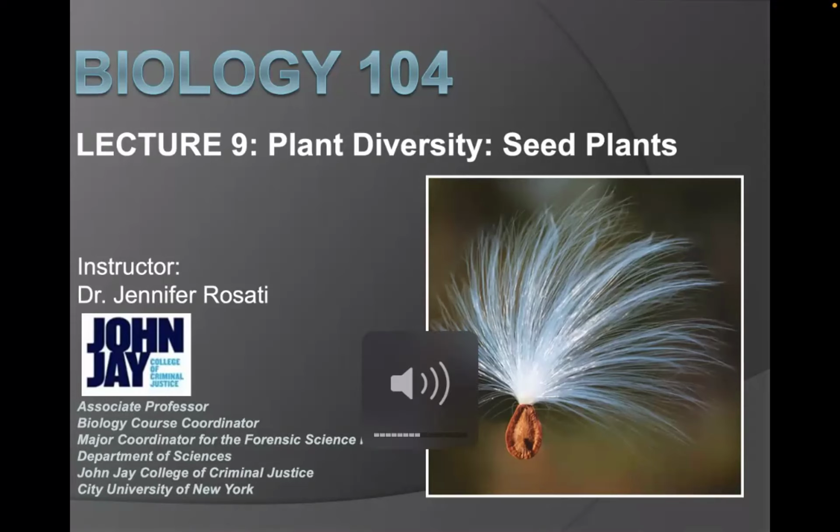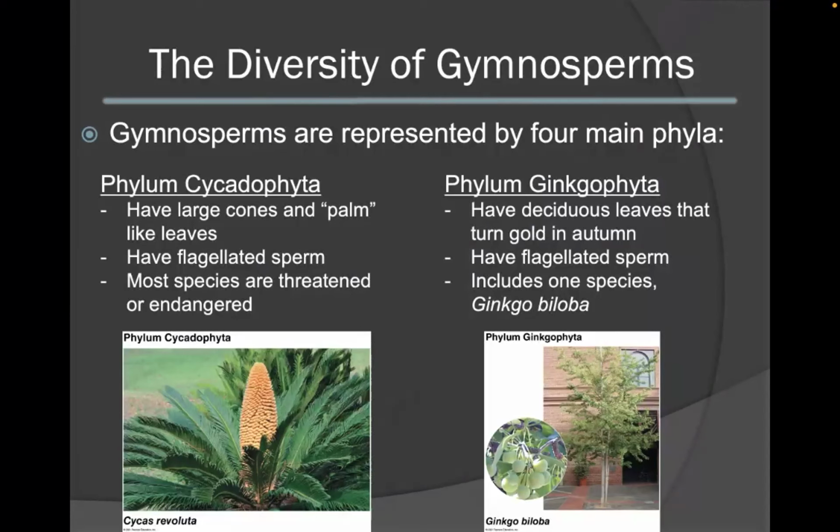Biology 104, where we will discuss plant diversity in the seed plants. The gymnosperms are currently represented by four main phyla. The first phylum, Cycadophyta, are plants that have extremely large cones, depicted in the image below, and palm-like leaves. They also have flagellated sperm, and most species are considered to be threatened or endangered.